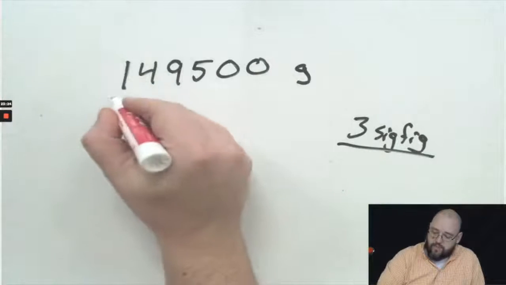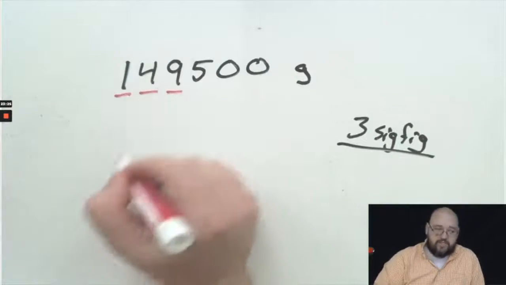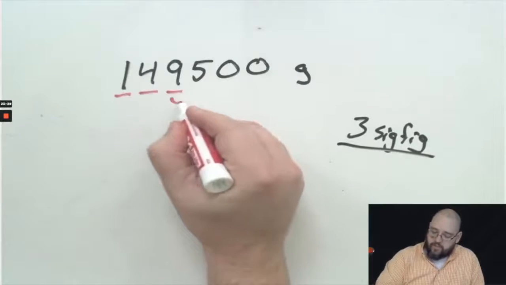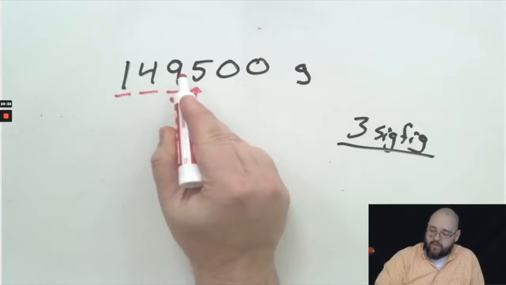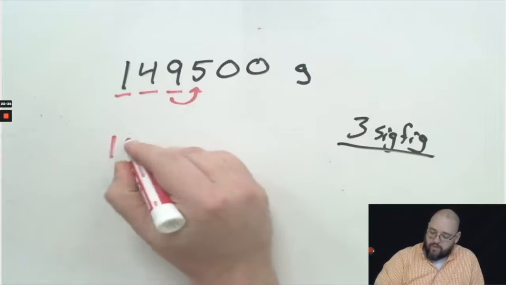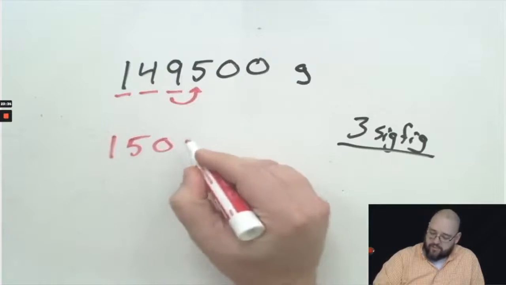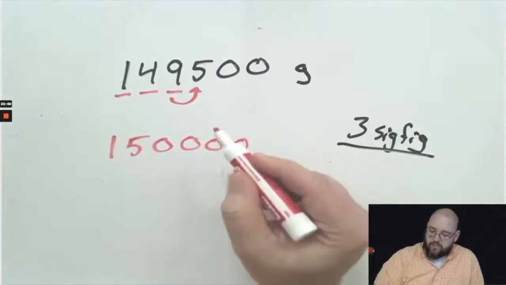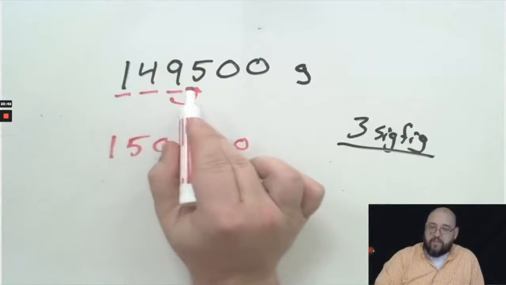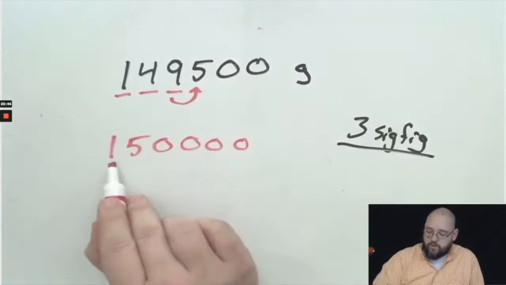Well, there's 1, 2, 3 significant figures. So I look next door. That 5 means my 9 is going to get rounded up. So that's going to leave me with 150,000. So my 149,500 is going to get rounded up to 150,000.